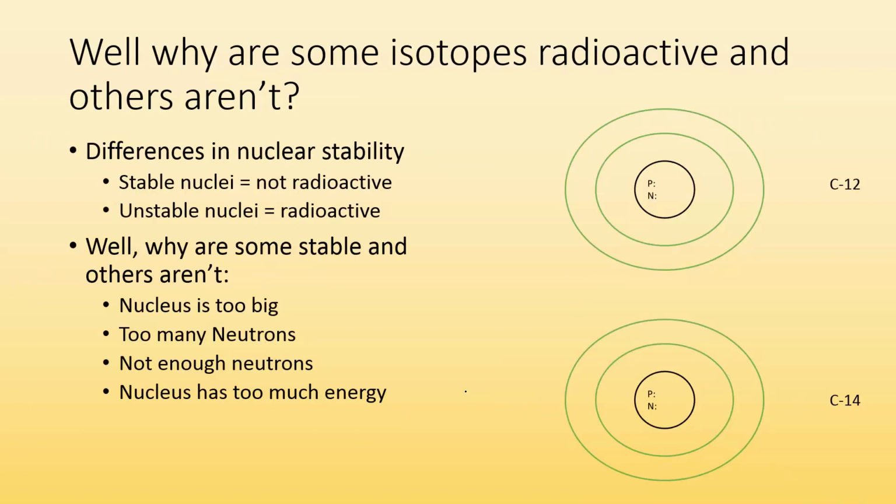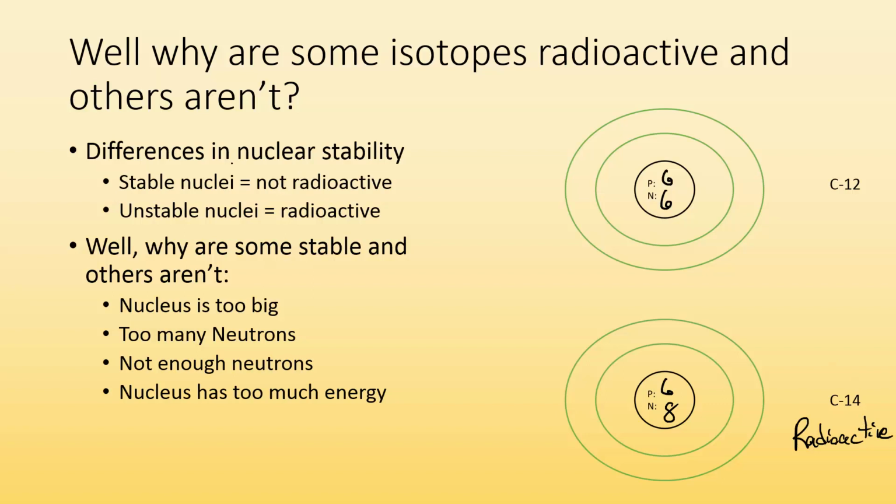Well, why are some isotopes radioactive and others aren't, you may ask? If I have carbon-12, it's got 6 protons, that's why it's carbon, and for a mass of 12, it's got 6 neutrons, whereas carbon-14 still has to have 6 protons because it's carbon, but this one has 8 neutrons. So why is carbon-14 radioactive, but carbon-12 isn't?